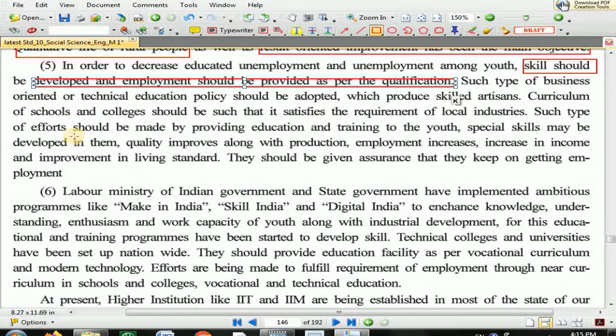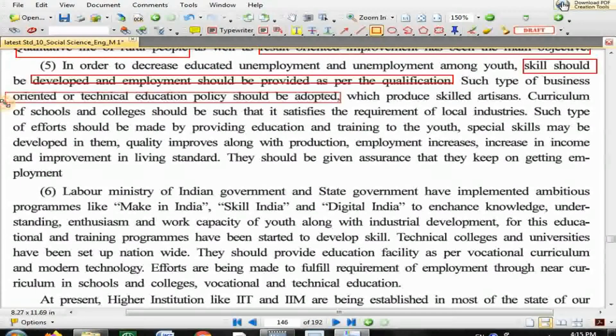Such type of business oriented or technical education policy should be adopted. You should adopt such an ideology, that technical education policy should be adopted. Business oriented, whatever the demand in business, accordingly the syllabus has to be prepared. And this will produce skilled artisans, and by that way you will get skilled people.